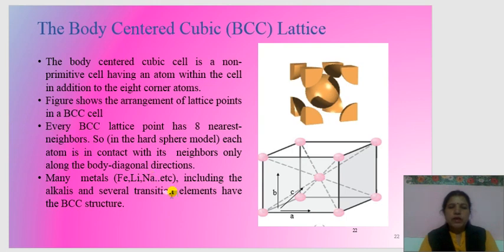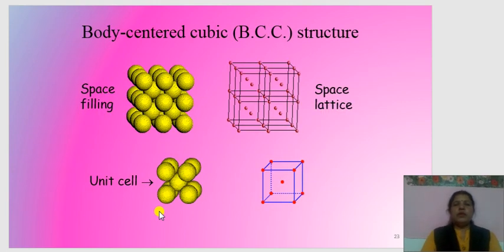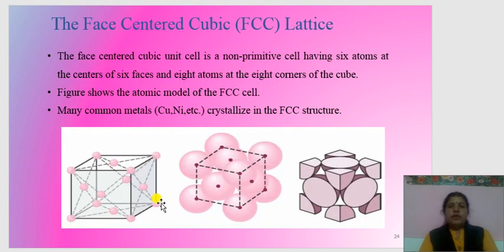Face centered cubic structure. The face centered cubic unit cell is a non-primitive cell having 6 atoms at the centers of 6 faces. 6 faces are there: top, bottom, back side, front side, and 2 on the sides, left and right. 6 atoms are at the center of the 6 faces and 8 atoms at the 8 corners of the cube. Here these are the corners.